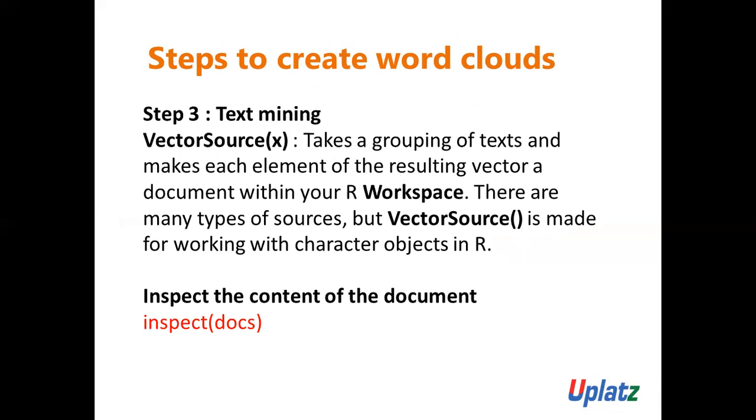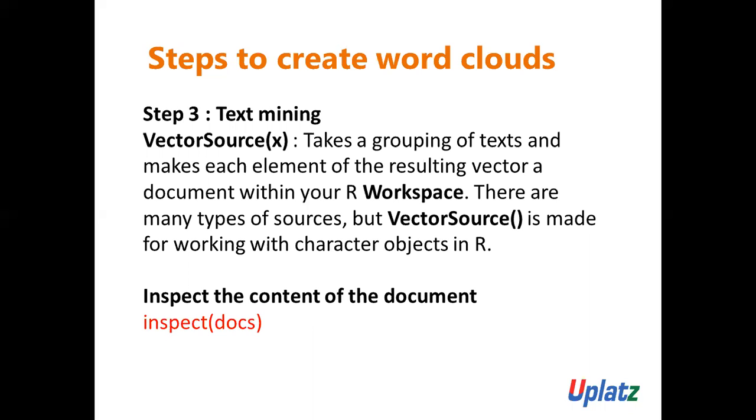In our code, we are supplying VectorSource, and inside that we have written text. So obviously it is taking a group of the text and makes each element of the resulting vector a document within your R workspace.